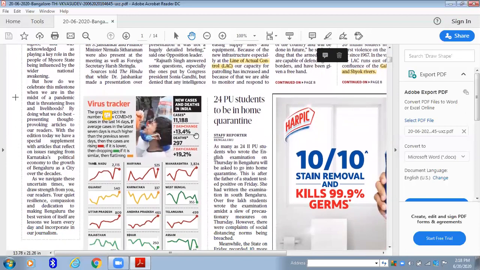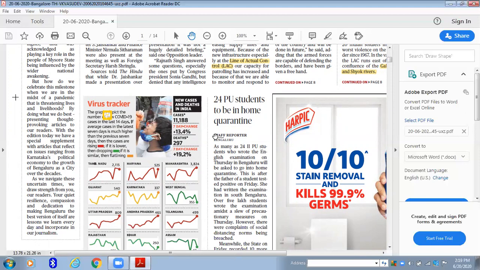As I've told you, deliberately I've added one sticky note. See, virus tracker. For the last 2 months, every day one update or the other will be regarding coronavirus or COVID-19. So from today, whenever you start reading the newspaper, learn something about coronavirus: its features, where exactly it affects the body, and the mechanism by which its RNA multiplies.